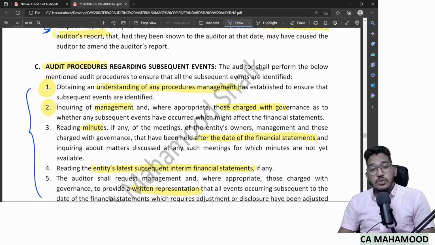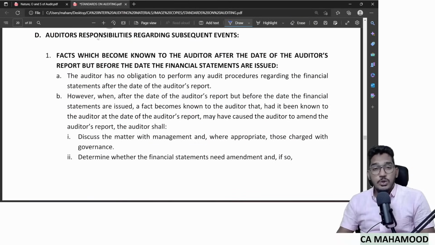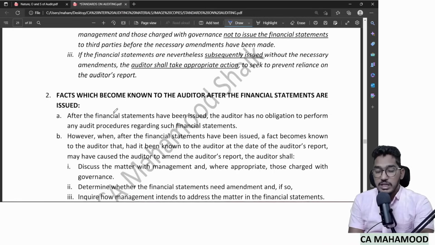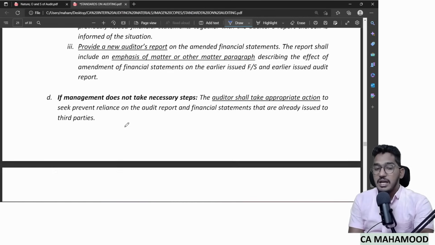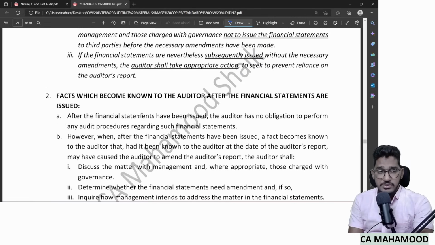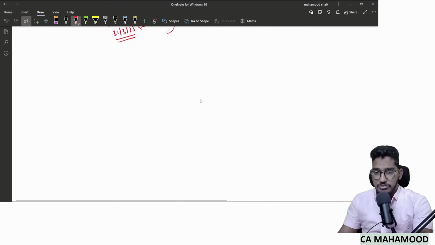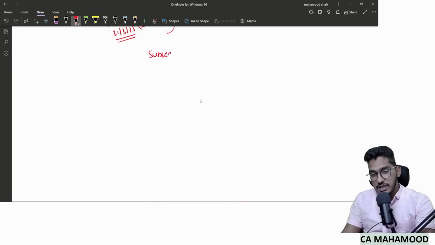Now, how to respond appropriately, that is also what this standard is saying. Whatever this standard is trying to convey in the form of these lengthy paragraphs, I will try to revise it in the form of one simple chart. Listen carefully, observe carefully. I will explain this slowly. Please pay attention. So what if the auditor came to know about subsequent events after the date of the auditor's report?